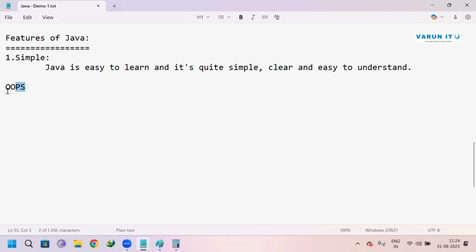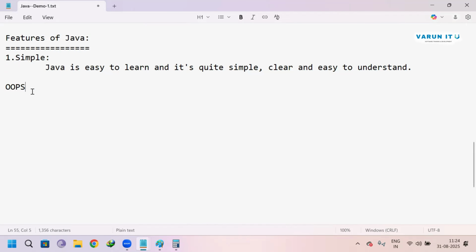By hearing this word, these people will think OOPs is tough. So make sure that OOPs is not tough. If you are focused and you are with me, I will make it easy. OOPs is very easy. While I was learning Java in the initial days, I also felt confused: what is this OOPs, class, method? Then I practiced more and more, and after practicing, for me OOPs is like nothing.